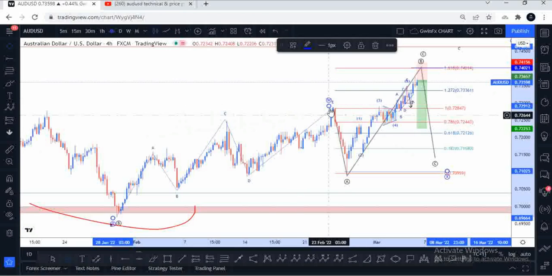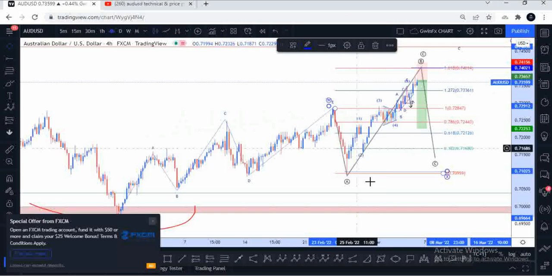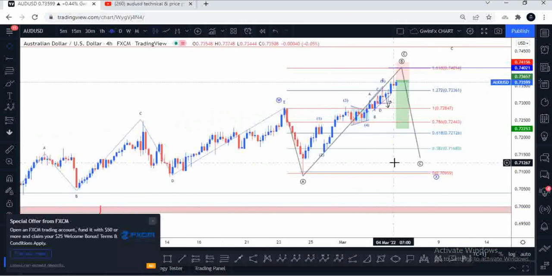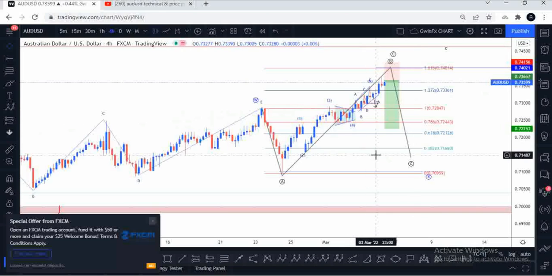Okay, I think I can label this anything I want. All right, be it A, be it W. I can label that anything. So here, what I'm going to be working out at the moment is a possibility